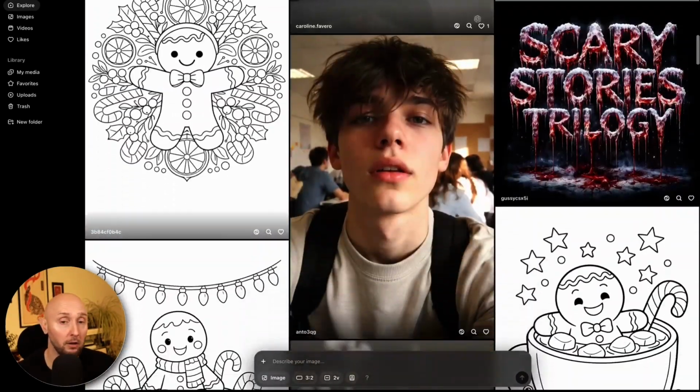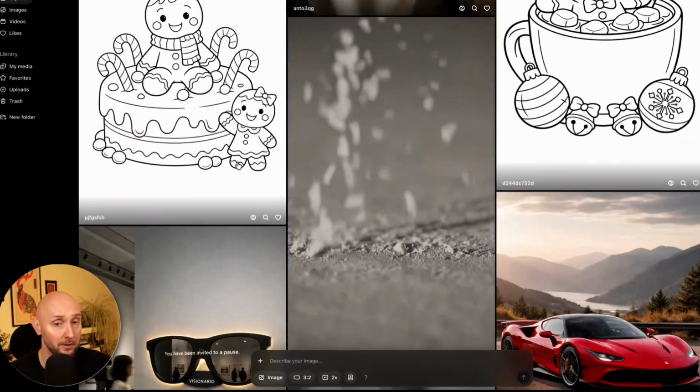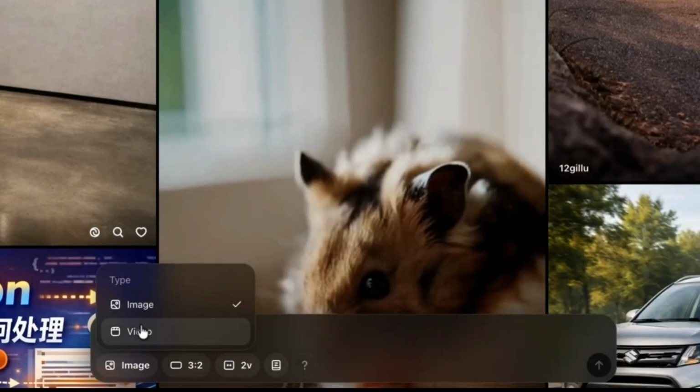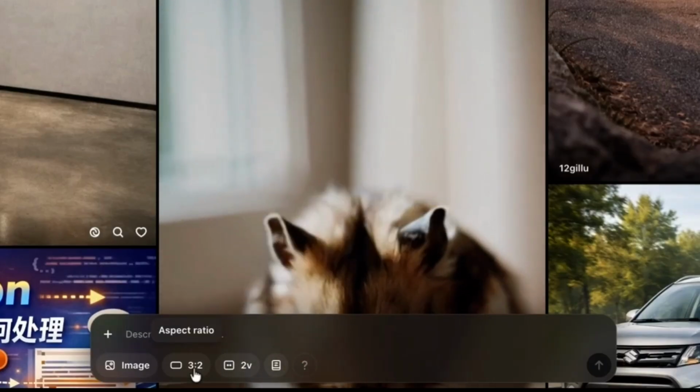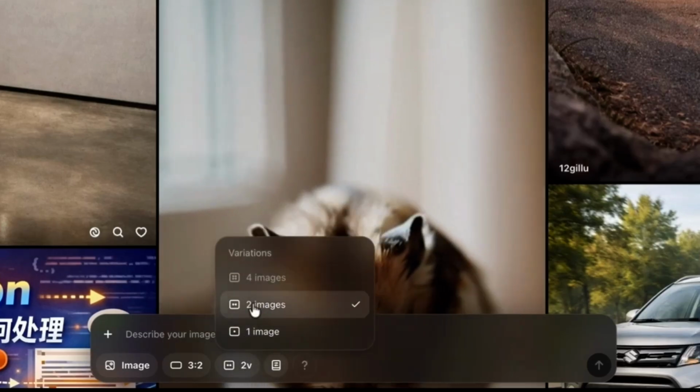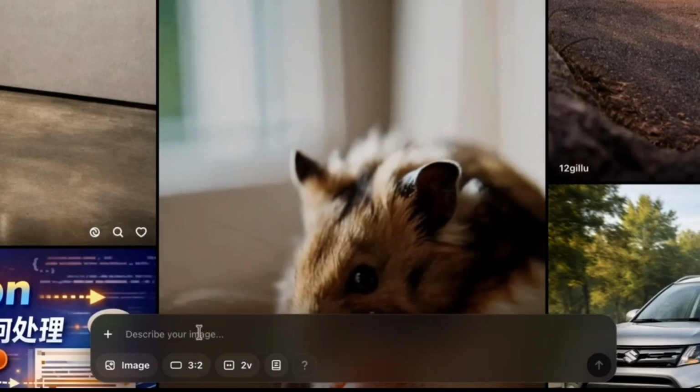Now, to create your own images and videos, all you need to do is come down to this prompt box at the bottom here. First of all, you select if you want to create a video or an image. Let's go for image first of all. Then you select your aspect ratio. Let's keep it on 3:2. Then you can select how many variations you want. Let's just go for 2 variations. And now I enter my prompt.